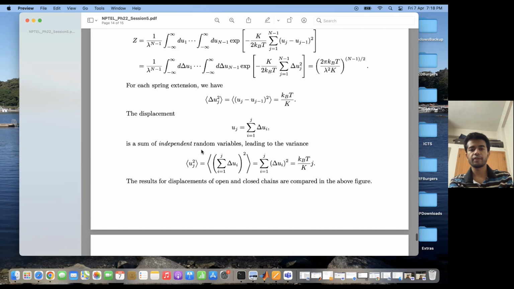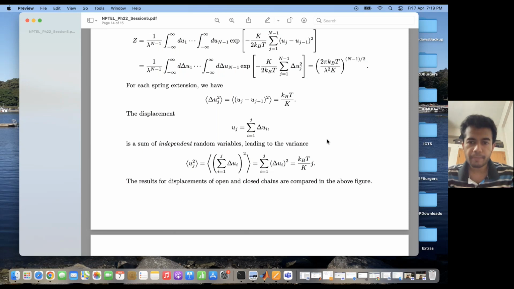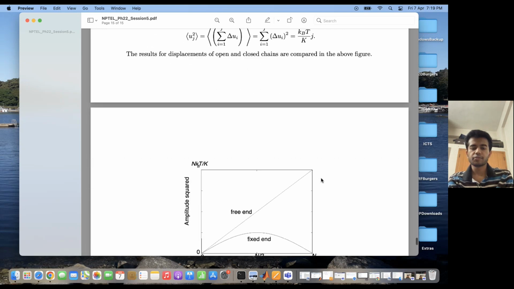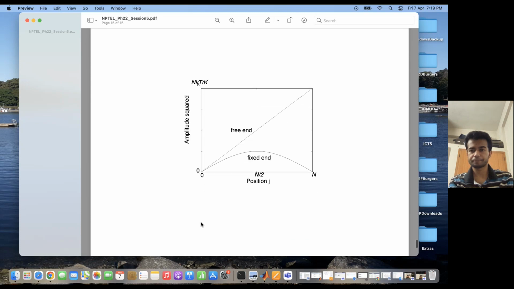So this is a sum of independent random variables, because the delta u's are all independent random variables. If I do this summation, I obtain the variance kBT by K into j. So you see that the variance of the amplitude increases like this if there is a free end. The last oscillator has the largest RMS amplitude, while the first oscillator is fixed.